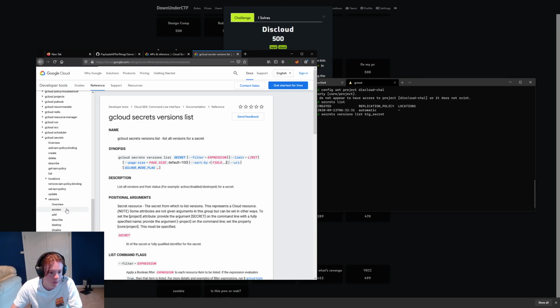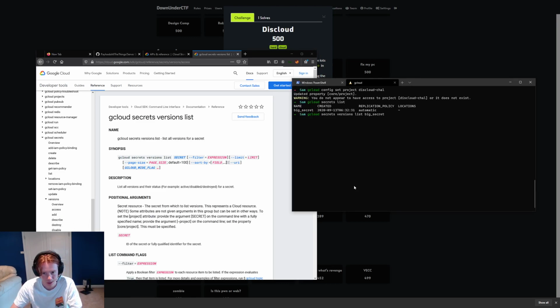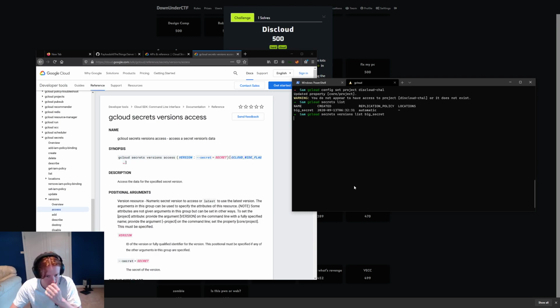And I believe we want to access it as well. If we can list the secret versions and then access that secret, we can then read it. Here we go. It looks like its name is 1. So we go gcloud secrets versions access 1, and the secret name is big-secret.